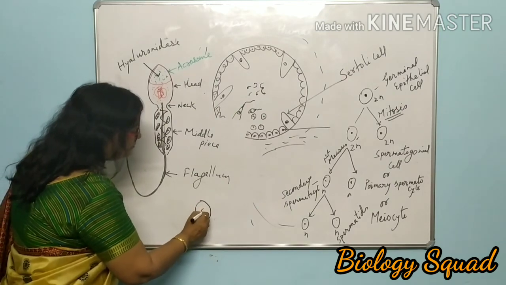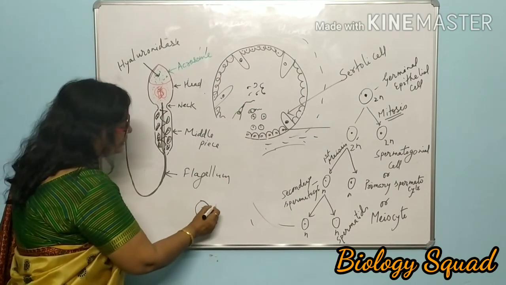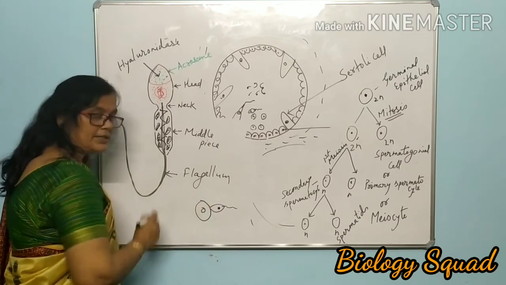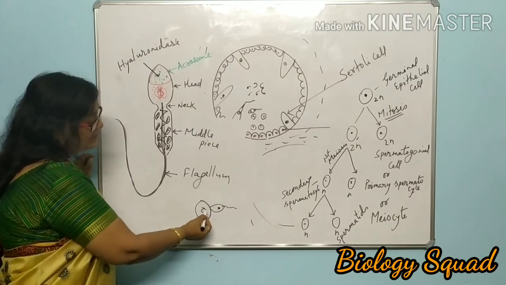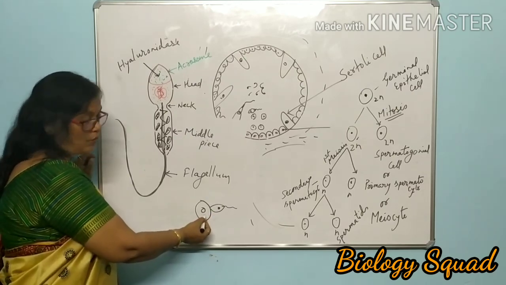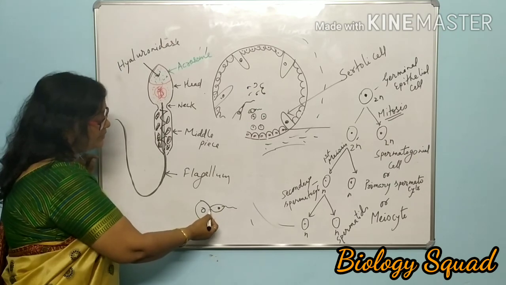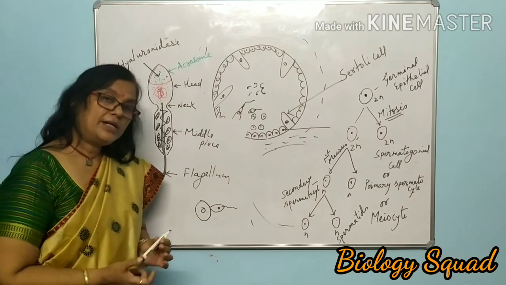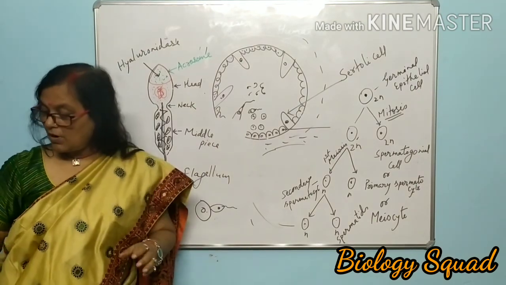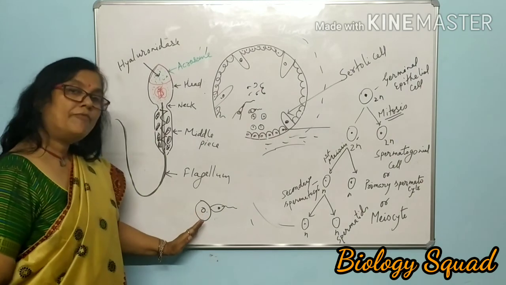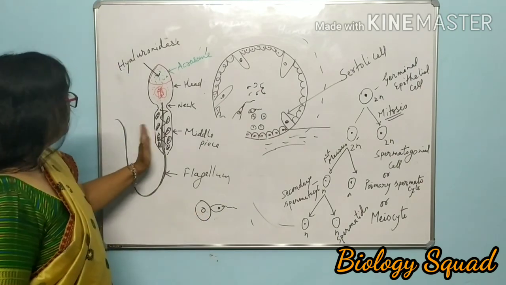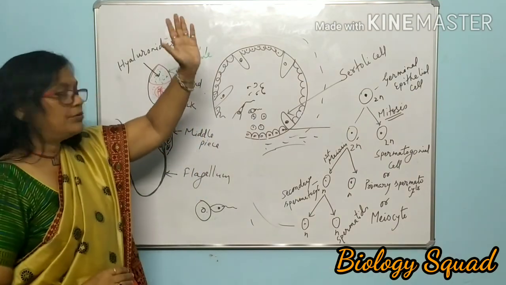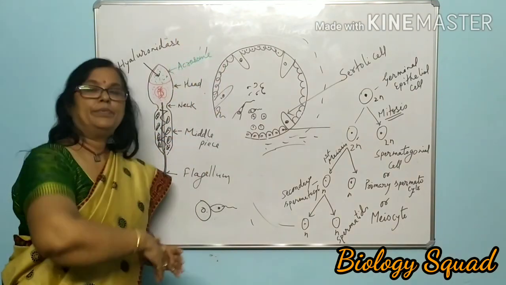Suppose this is the ovum, and a sperm has to meet this ovum. It has its nucleus. It has to transfer its nucleus inside this ovum. For the transfer of this nucleus inside this ovum, mitochondria help. They provide energy for the transfer of the nucleus to meet with the female nucleus, and mobility to the sperm to move inside the vagina to reach the uterus and the fallopian tube.